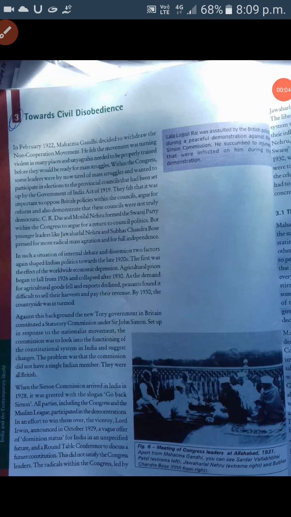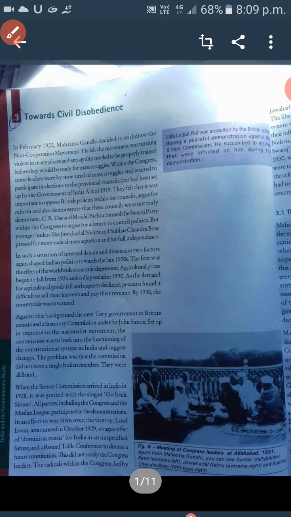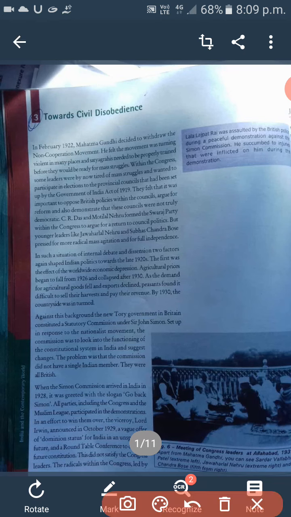Today we will discuss the topic of towards civil disobedience. Before this, we found what kind of problems the people of the nation, or you can say Indians, faced at that time. You know that in February 1922, Mahatma Gandhi decided to withdraw the non-cooperation movement.